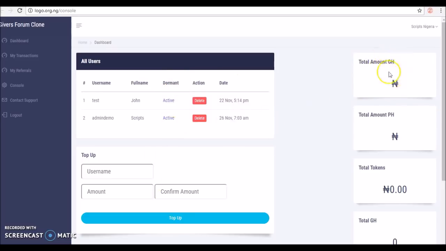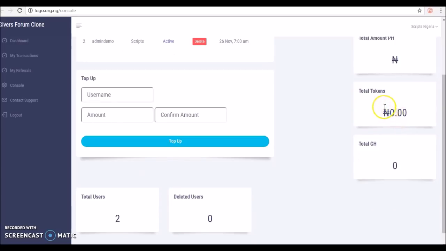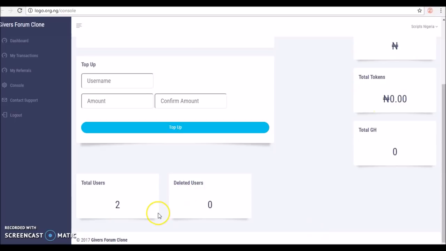This is the total amount GH, that's the get help total amount. This is the provide help total amount. This is the total tokens that have been sold out from the system, and this is the total GH. Total users 2 and deleted users 0.